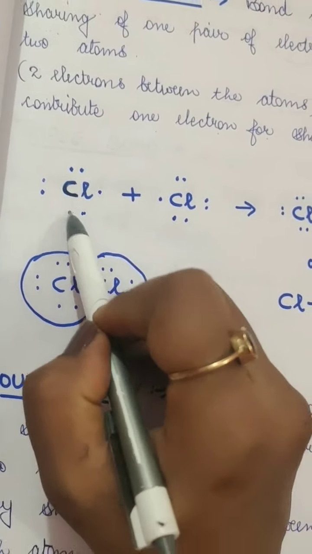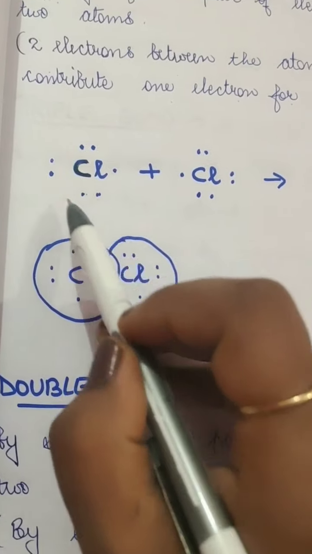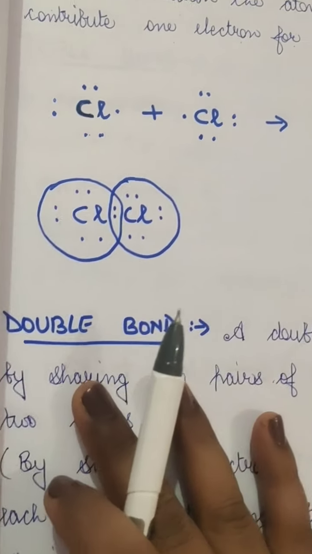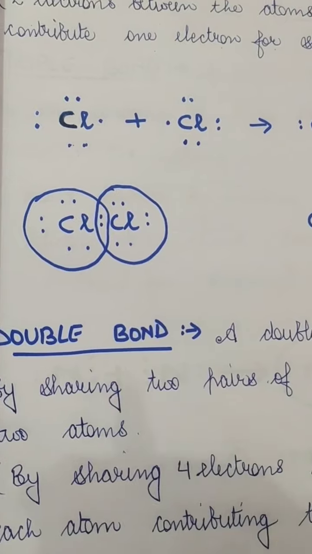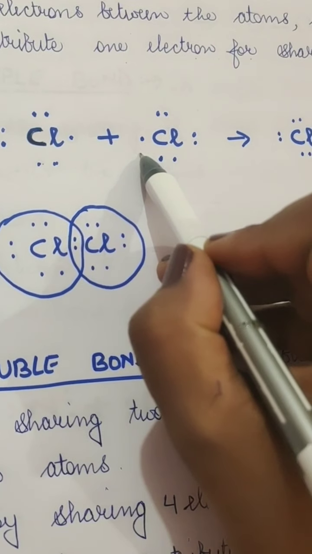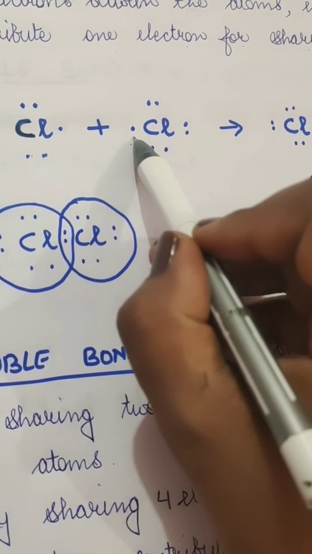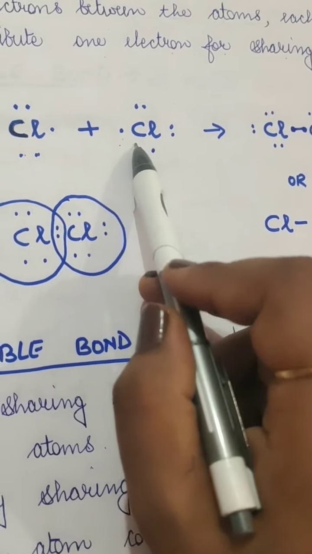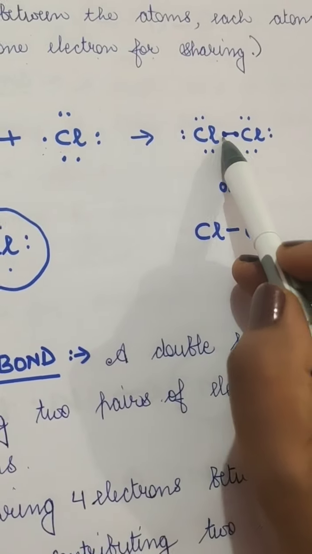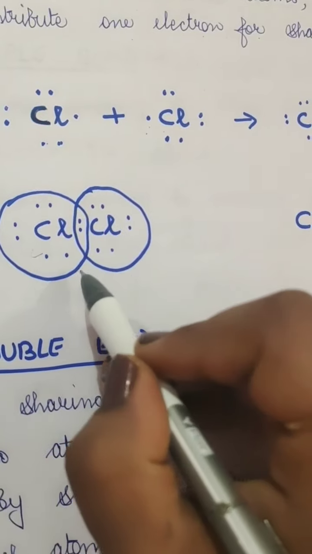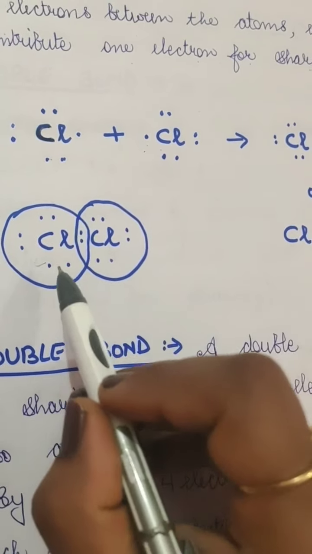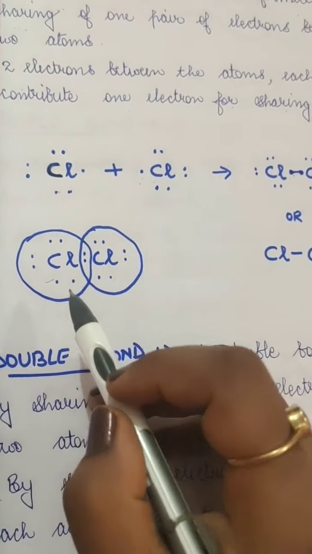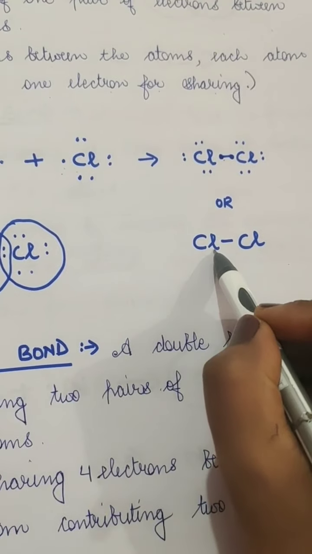An example here is chlorine. Chlorine has 7 electrons in its valence shell. So chlorine needs 8 electrons to fulfill its octet structure and become stable. The other atom of chlorine also has 7 electrons, so it wants 1 electron. Both of them want 1 electron, so they will share 1 electron. This is called an electron dot structure also. They will share this electron, 1 from here and 1 from here. So basically it will be 2 electrons shared between the 2 atoms, and it will form a single bond.